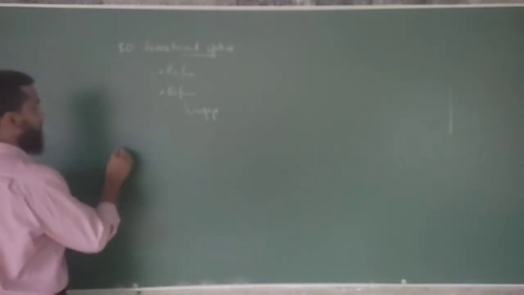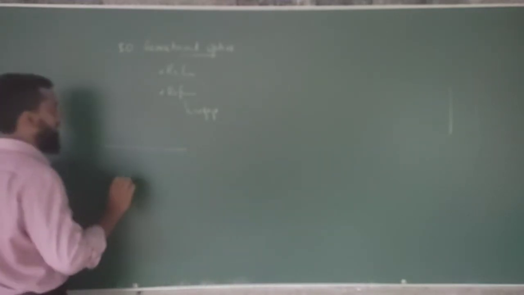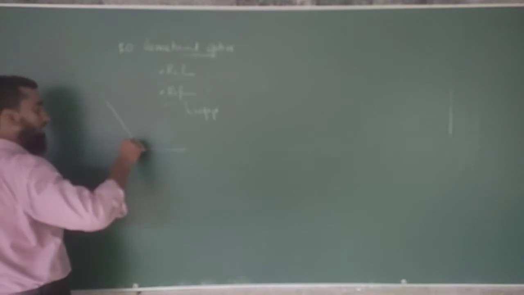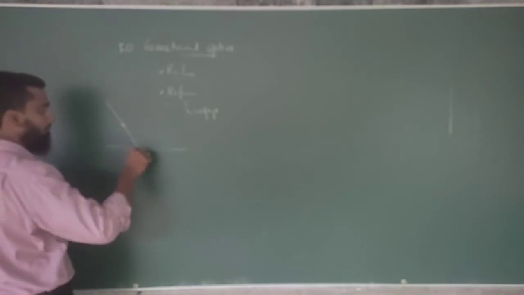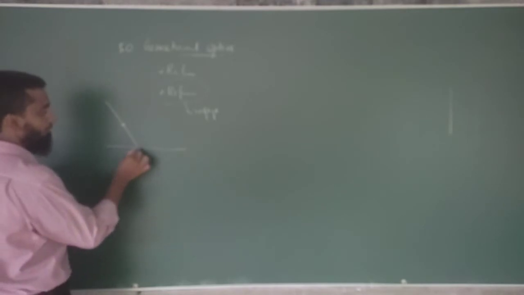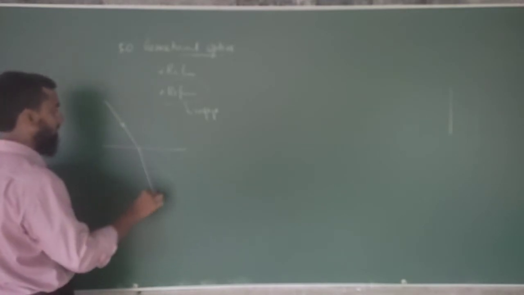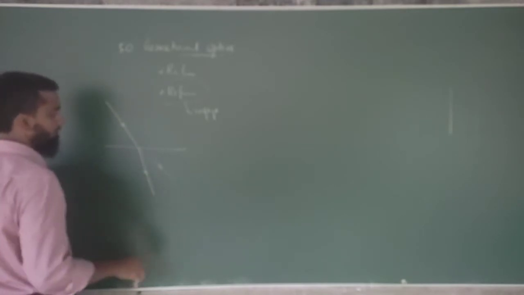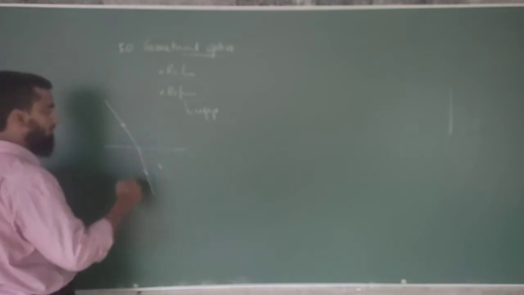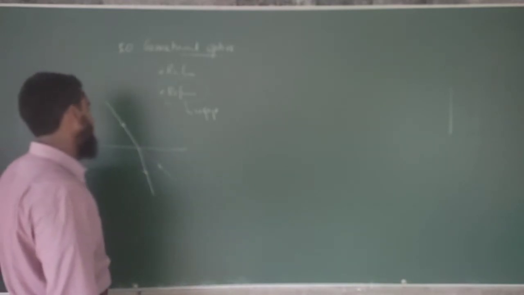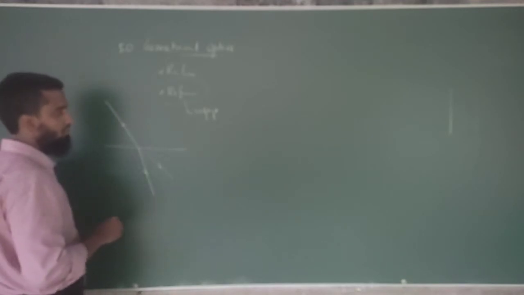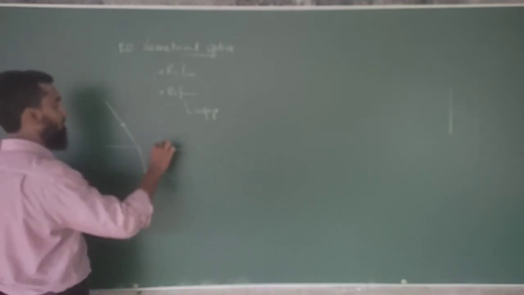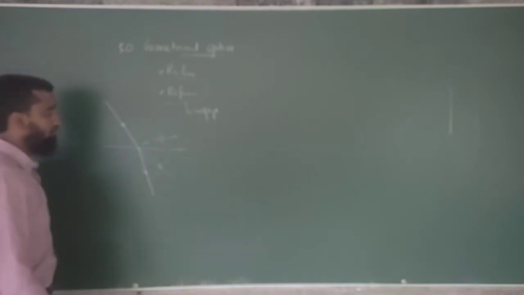We studied that when a light ray penetrates from one medium to another medium, a path change can occur. It can go in this direction or in this direction. The path change is known as refraction.